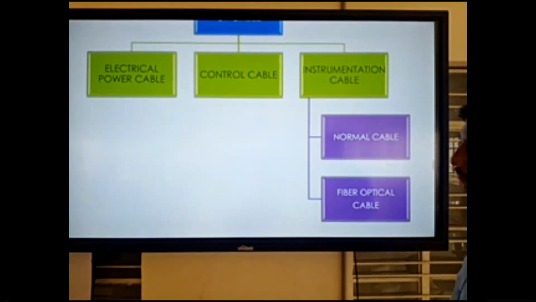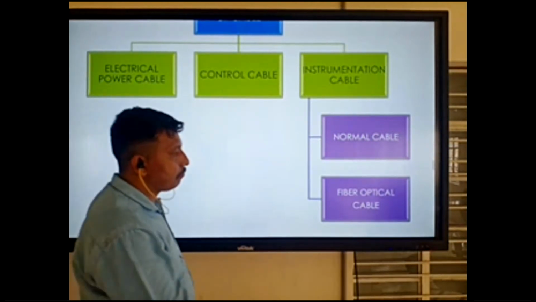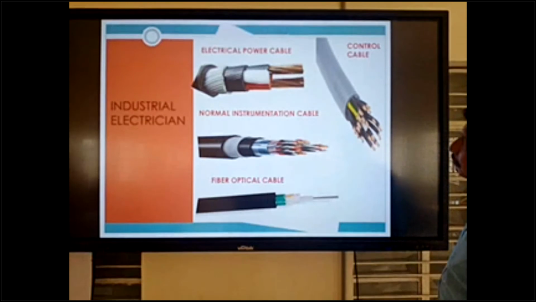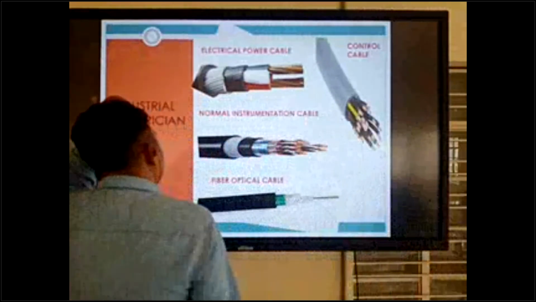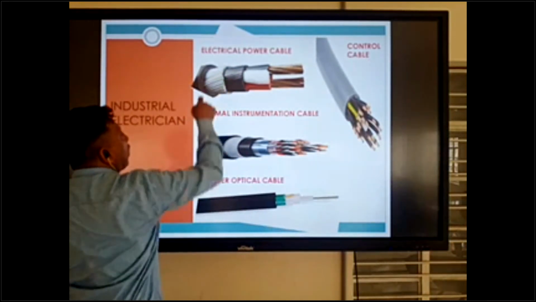So next one, diagram of the cables. Okay, diagram of the cable. This is the electrical power cable.